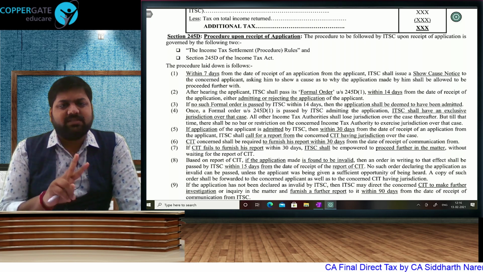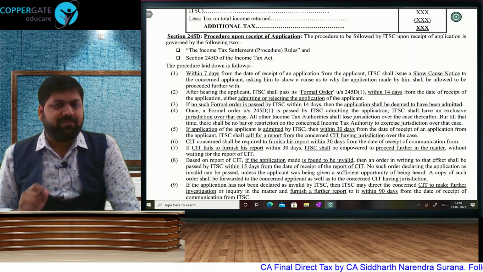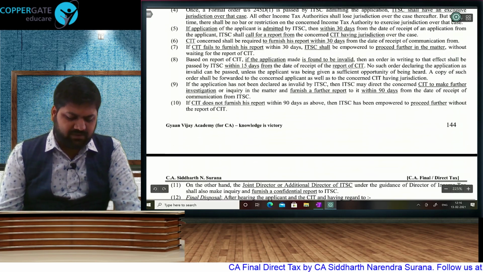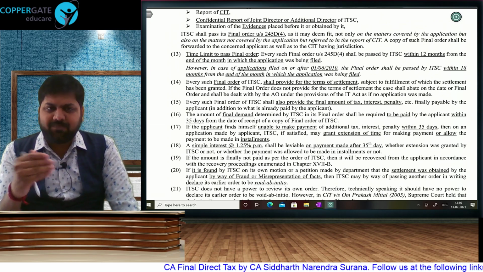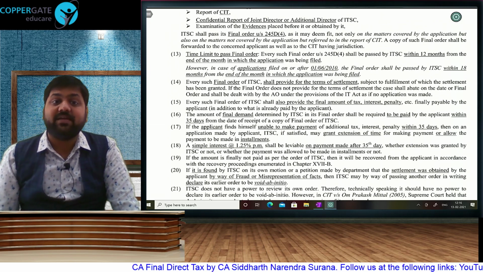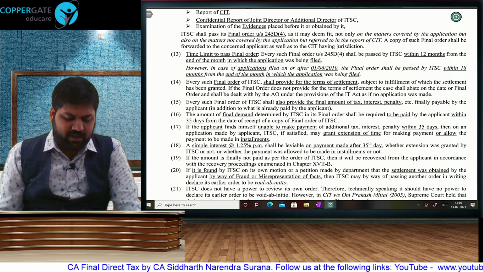Likewise, a total of 2 chances to the assessee, 2 chances to the department, and finally within 18 months from the end of the month of application, the settlement commission will give its order as to how much waiver they are giving you. If there is anything payable, you have to pay within 35 days. Otherwise, 1.25% per month or part of a month interest will get attracted.